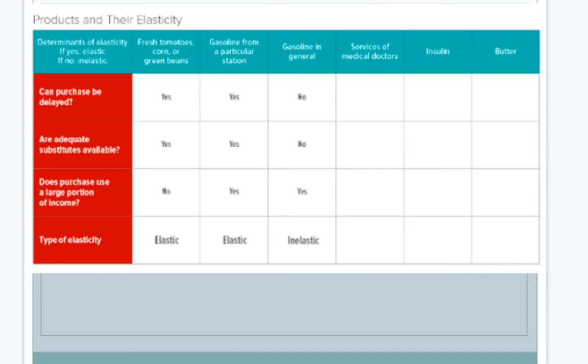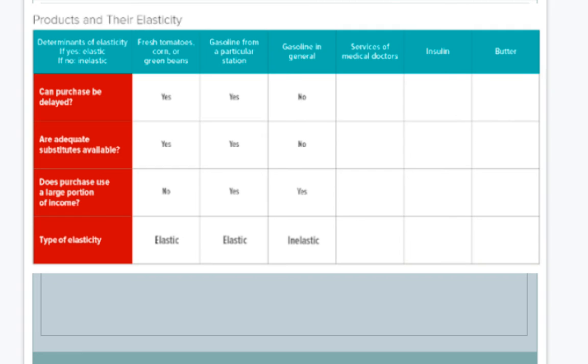The next column is looking at the idea of service for medical doctors. If you're going to a doctor, you're not talking about a particular doctor, we're just saying a doctor or medical professional in general. Can the purchase be delayed? No, it really can't. Are adequate substitutes available? No. And does the purchase use a large portion of your income? Yes. So we would fill in no, no, and yes, and that would be an inelastic demand.